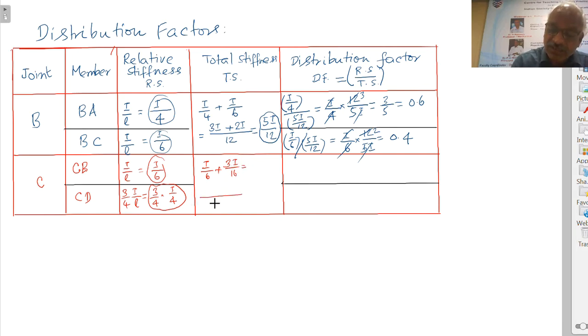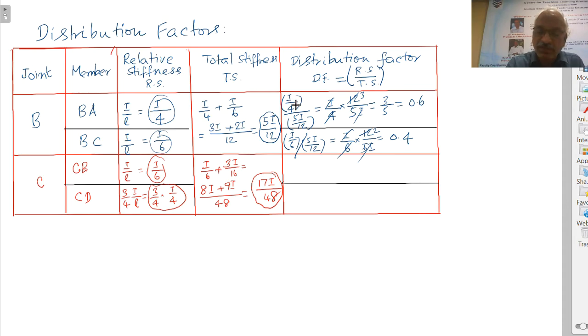LCM, we will take it as 48. So this will become 8I plus 9I equal to 17I by 48. Right. This is the total stiffness.